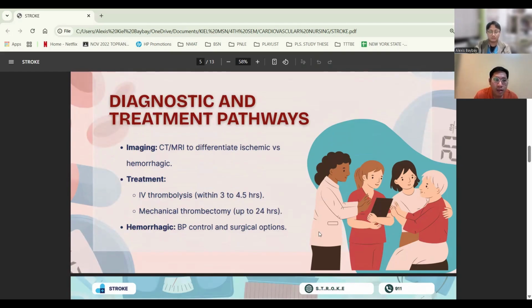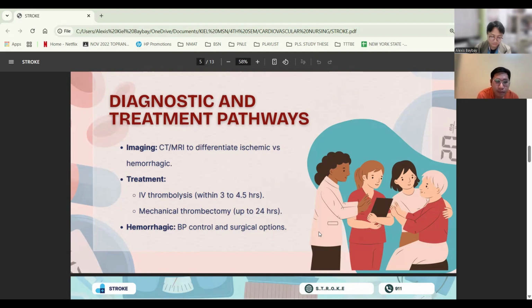So for the diagnostic and treatment pathways, for the imaging, CT or MRI to differentiate ischemic versus hemorrhagic. So imaging must be done urgently, which is typically a CT scan to distinguish between ischemic and hemorrhagic stroke. For ischemic stroke, IV thrombolysis with alteplase may be given within 3 to 4.5 hours. And also, mechanical thrombectomy may be performed up to 24 hours in selected cases, especially for large vessel occlusions.